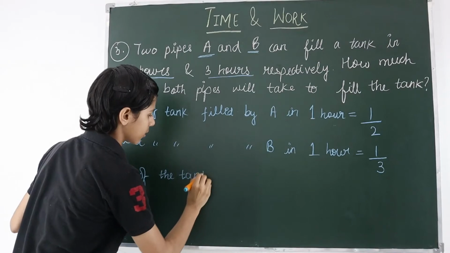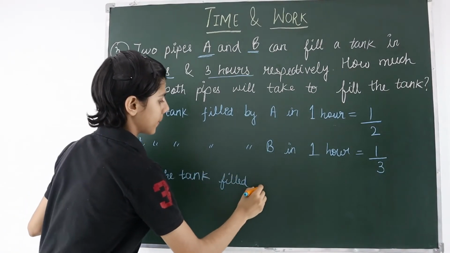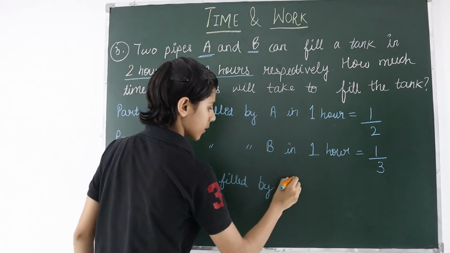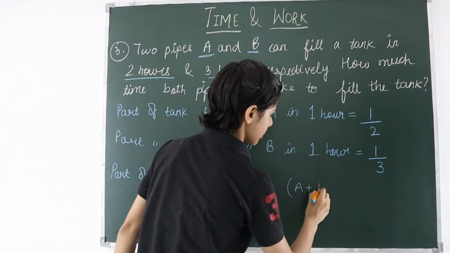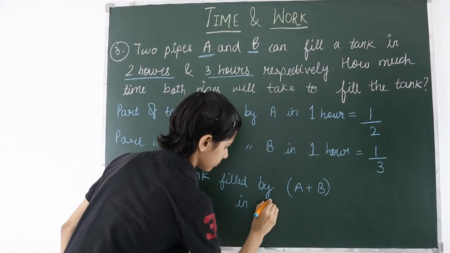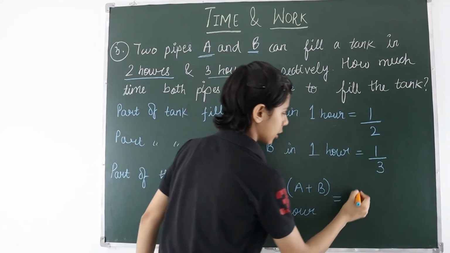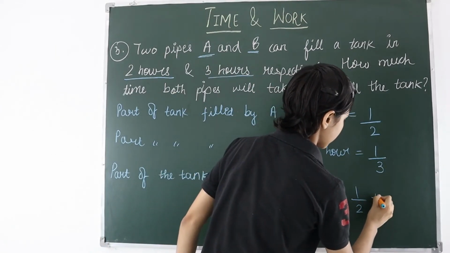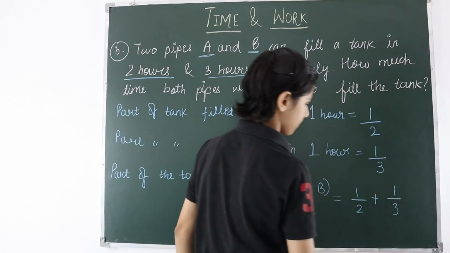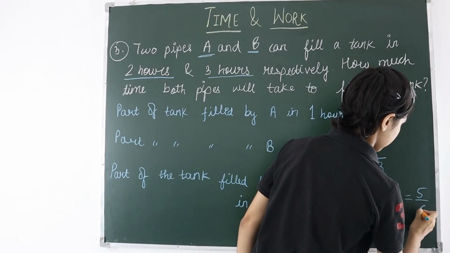Part of the tank filled by A plus B, means both, in 1 hour. That will be 1 by 2 plus 1 by 3, and it will be 5 by 6.